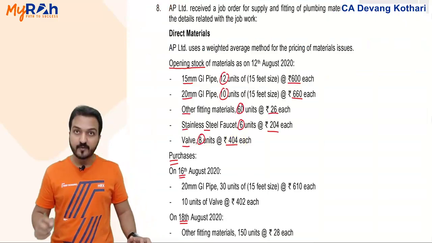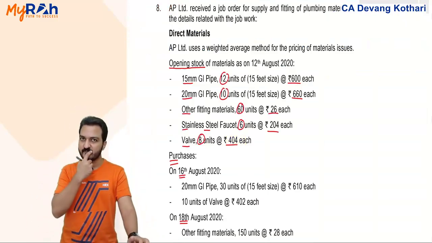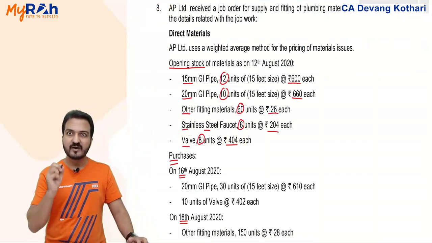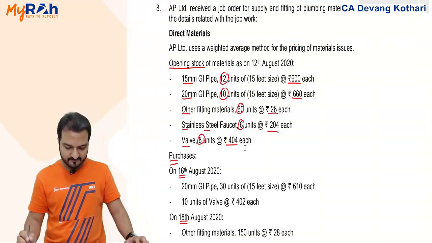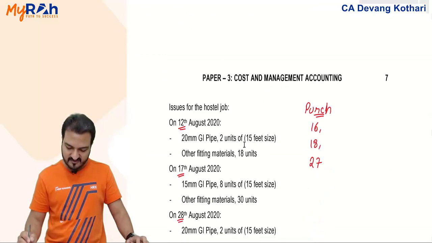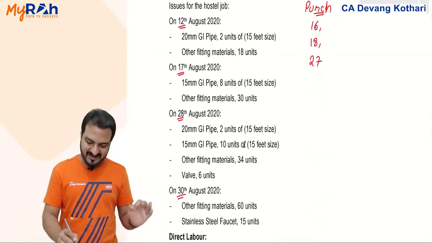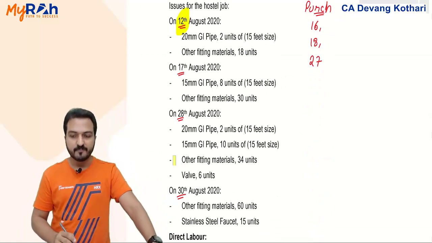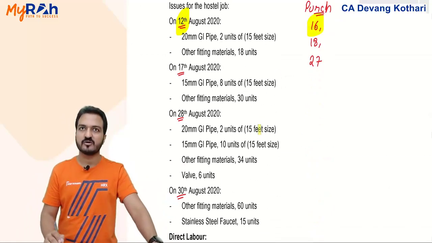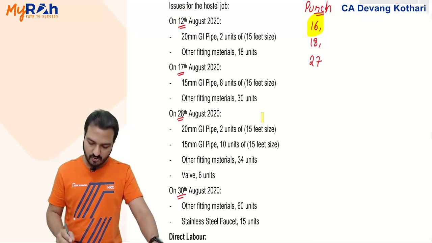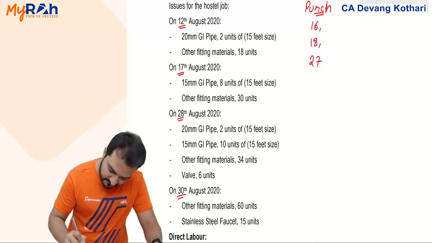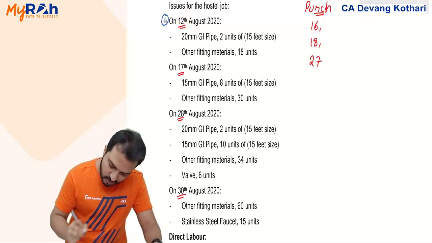Now for the purchases and issues, both I will show, but I need to show them date wise. That is why I have written all the dates together here. My issues are starting from 12th August. Purchases are starting from 16th August. Which happens first? 12th August happens first. So first I will adjust 12th August.